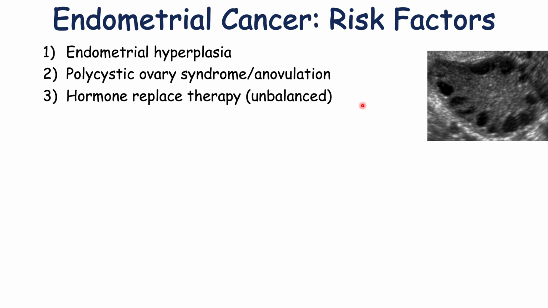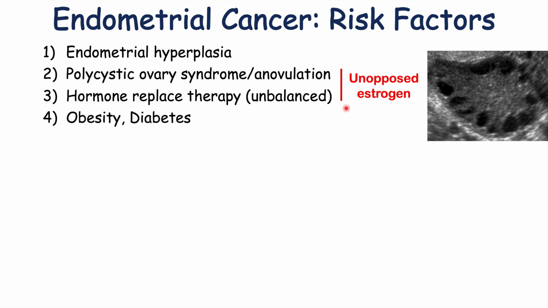And then another risk factor is hormone replacement therapy, especially hormone replacement therapy that is unbalanced, meaning that there is no progesterone with it. If it's just an estrogen-based hormone replacement therapy, then we're not going to have that progesterone to help balance or counteract the growth on the endometrium. Both of these are examples of unopposed estrogen. So again, we mentioned that progesterone will act to inhibit the growth of the endometrium. It acts to oppose the effects of estrogen. So in these examples that we just showed here, these are going to be risk factors that have to do with unopposed estrogen.